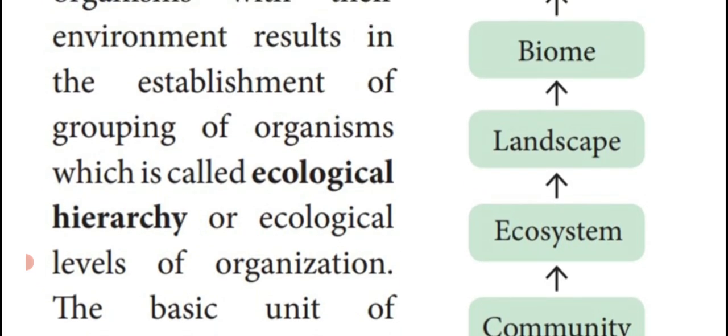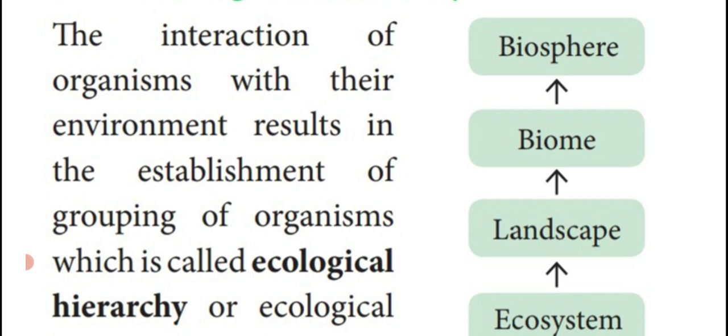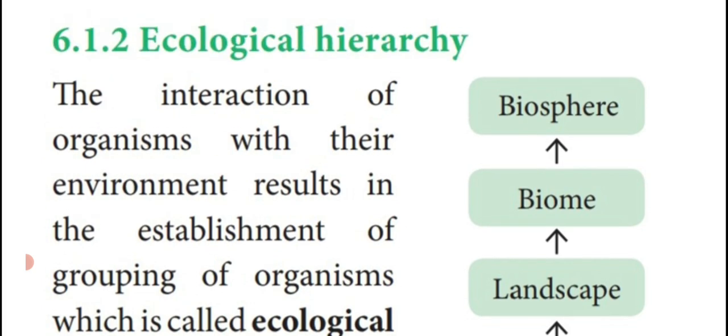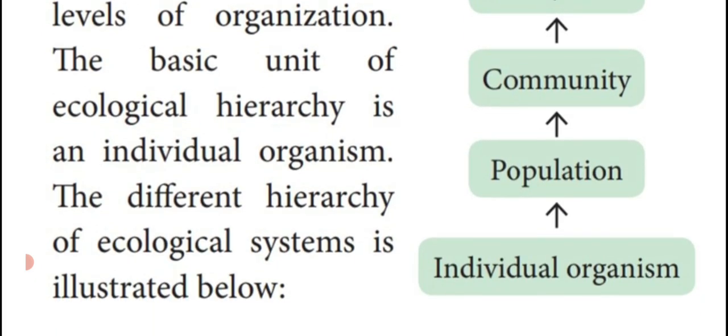Then the landscape in the particular area. Then in this particular area, the biome: all the living organisms present in the particular region. Finally, they form the biosphere. So this is said to be the ecological hierarchy or level of organization.